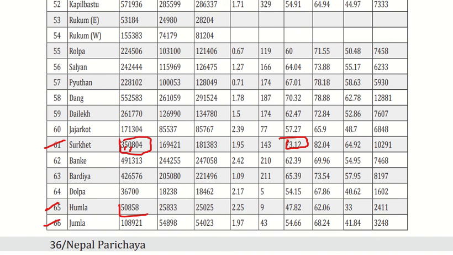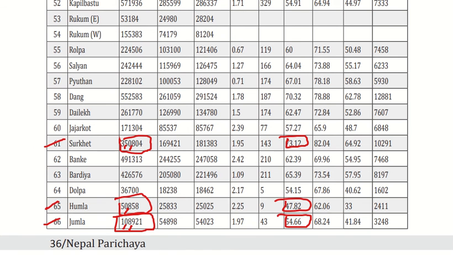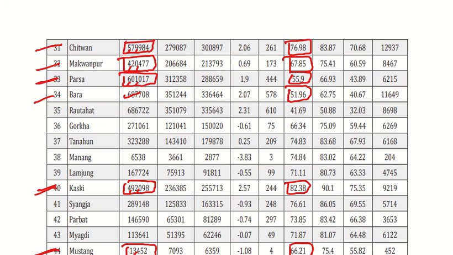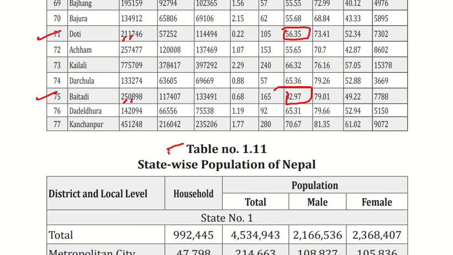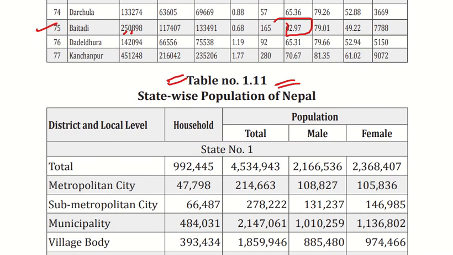Humla has a population of about 50,000 and a very low literacy rate of 47%, and Jumla has one lakh with an even lower literacy rate of 54.66%. Doti has 2.1 lakh population with 56.35% literacy rate. Baitadi has a population of 2.5 lakh with literacy of 62.97%.